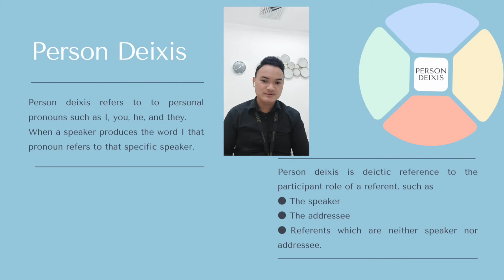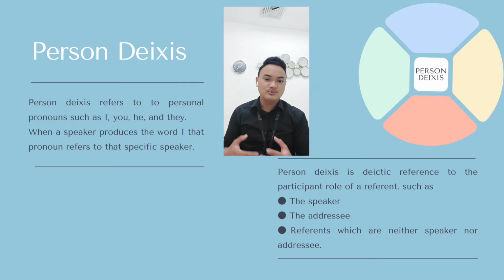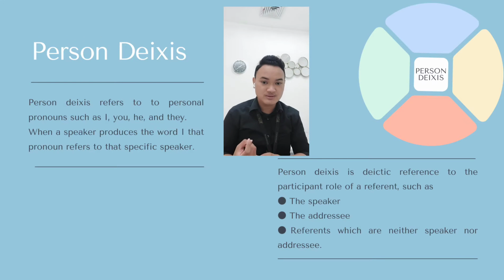The second is person deixis. It refers to personal pronouns such as I, you, he, and they. When a speaker uses the word I, that pronoun refers to that specific speaker. Also, person deixis is deictic reference to the participant role of a referent, such as the speaker, the addressee, and the referents which are neither speaker nor addressee.